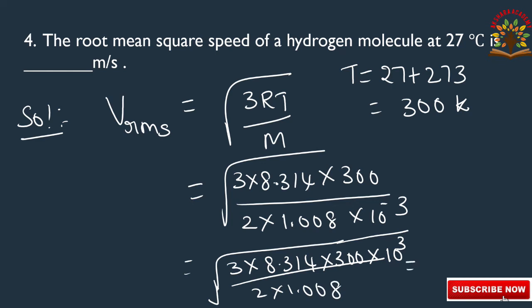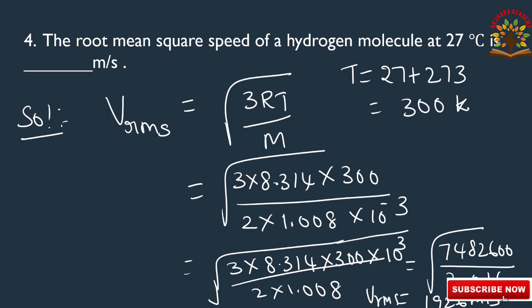Finally, we are getting the answer as root of 7482600 by 2.016. Finally, we are getting 1926 meters per second. This is Vrms, the final answer.